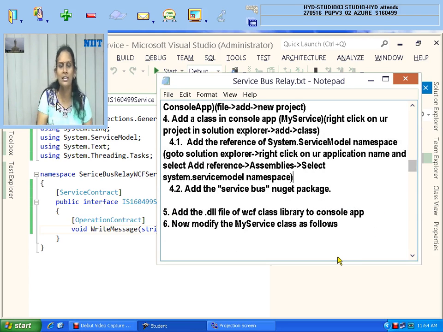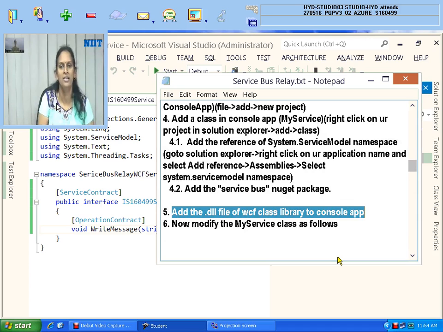So the first steps are the same. Whatever I told, these three works are the early steps that you have to do: adding references and creating one class that implements your service contract. That is the interface, but the function coding you will write in the real service behavior class, which we had not written in the library. You have to implement that here.